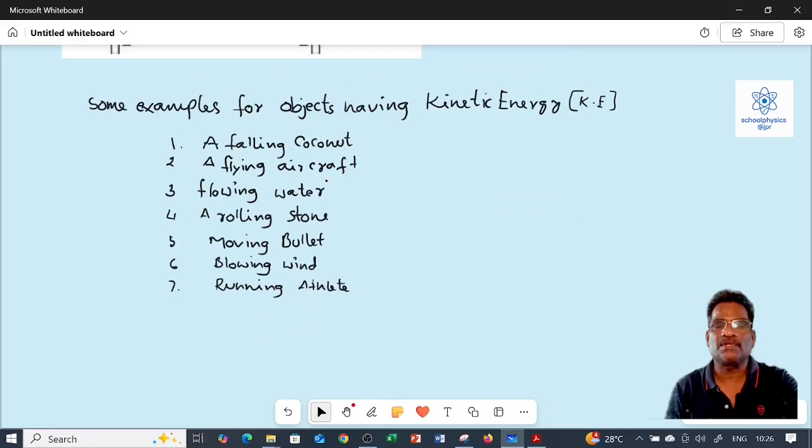Some examples of objects having kinetic energy: a falling coconut from a tree has kinetic energy due to its acquired motion, and a flying aircraft, flowing water, a rolling stone, a moving bullet, blowing wind, and a running athlete. All these have kinetic energy due to their motion.